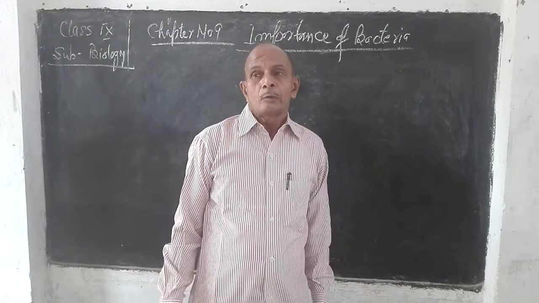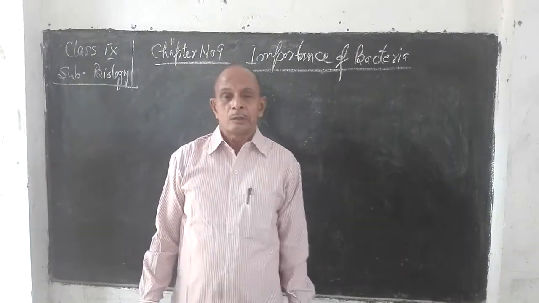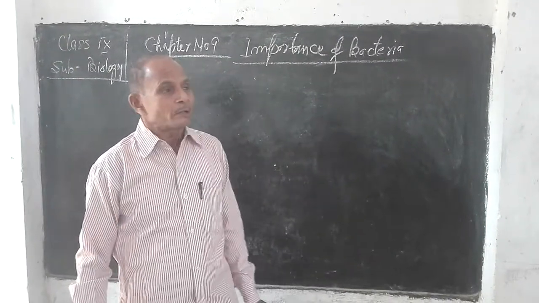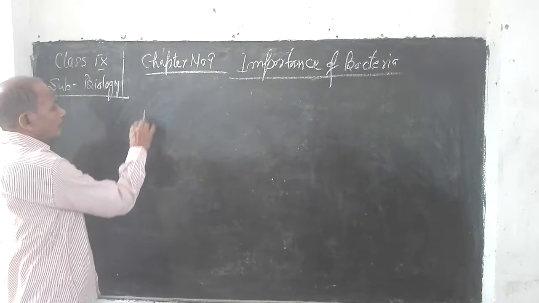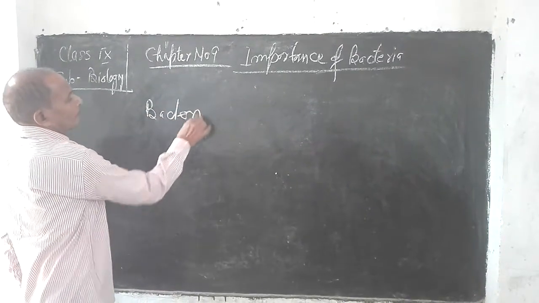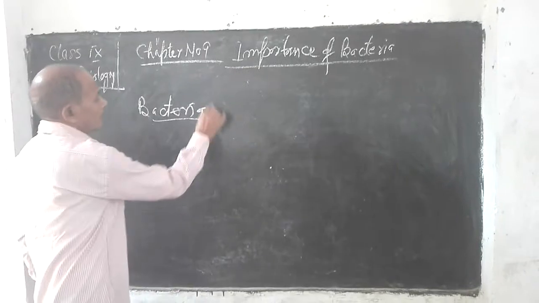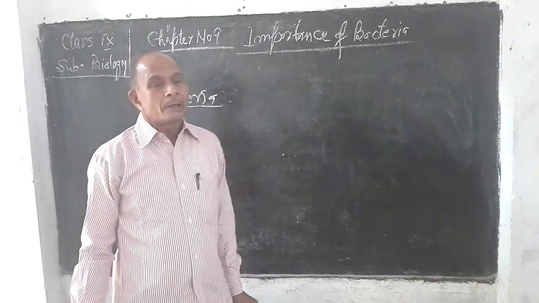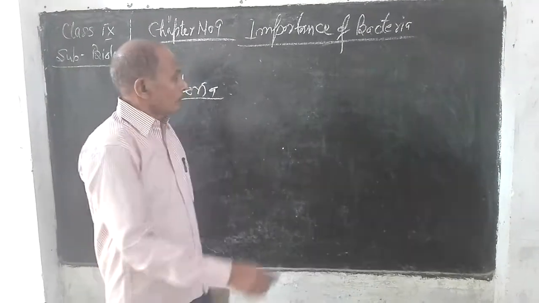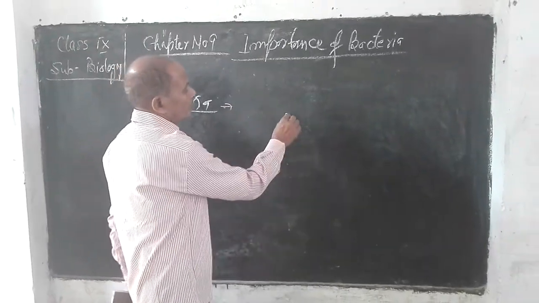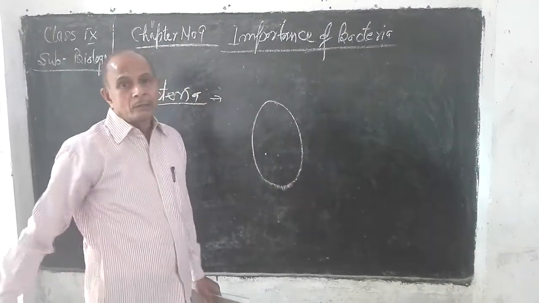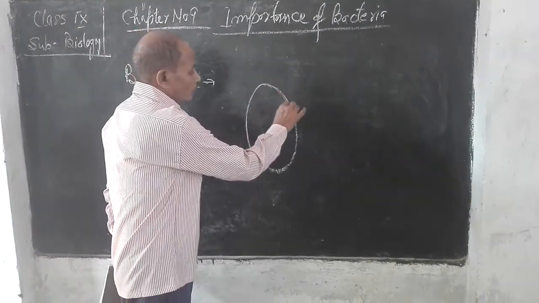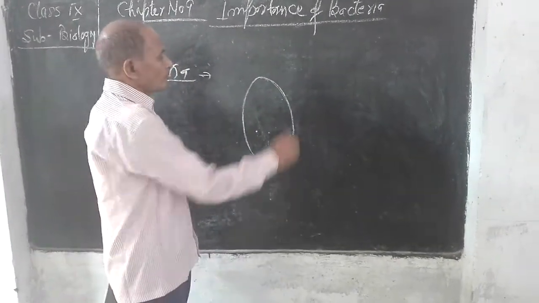Today we are going to start a new chapter, chapter number 9, and the name of this chapter is Importance of Bacteria. First we are going to start with what is a bacteria. Bacteria are the simplest form of living organisms, which are termed as most primitive. Now these bacteria are single-celled living beings which contain the cytoplasm. The cytoplasm is surrounded by a membrane.